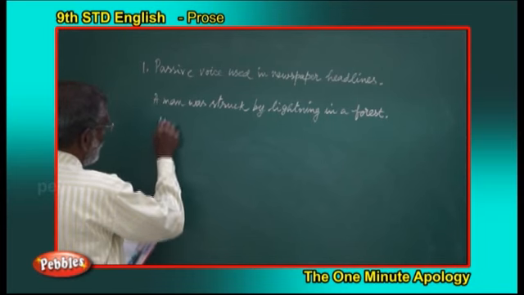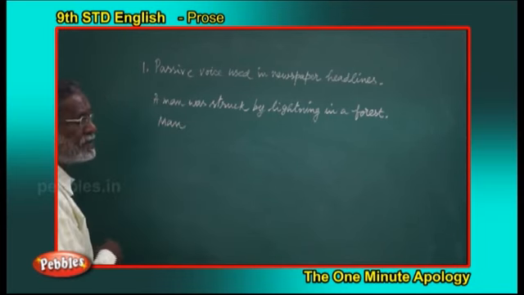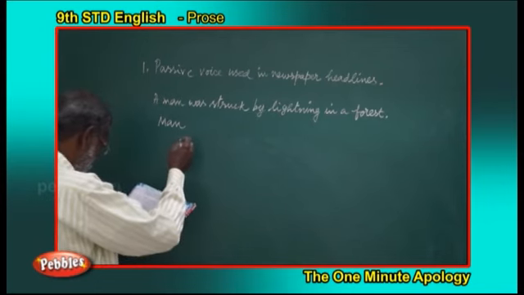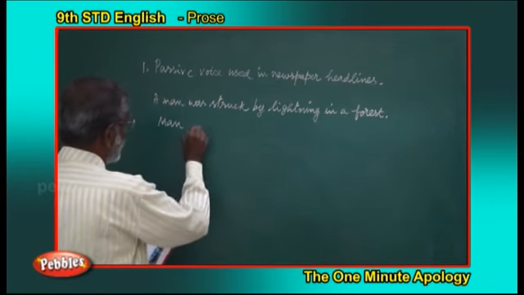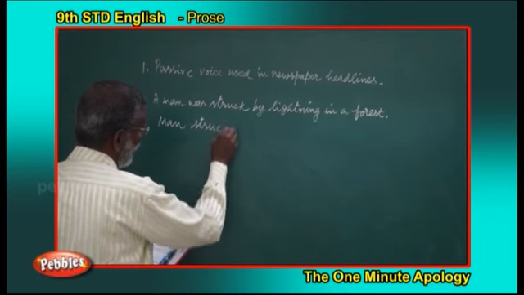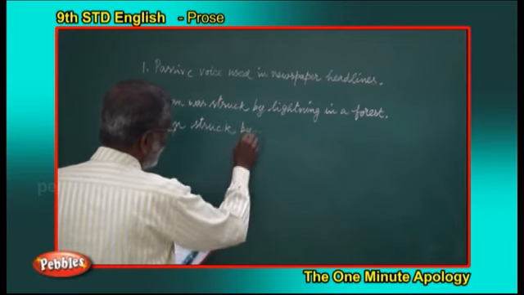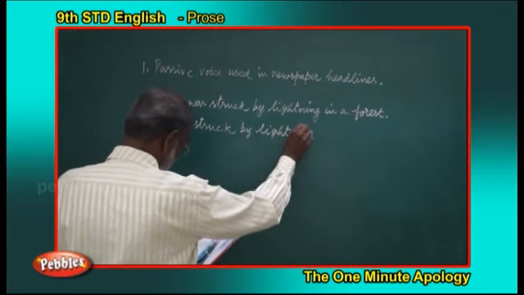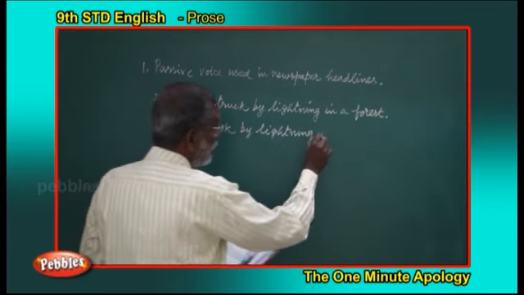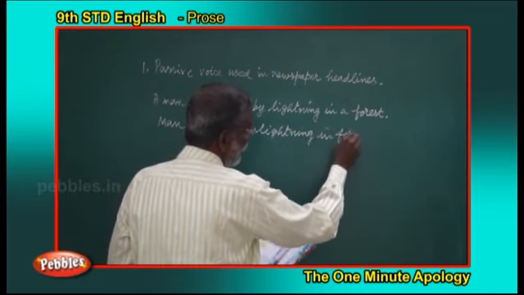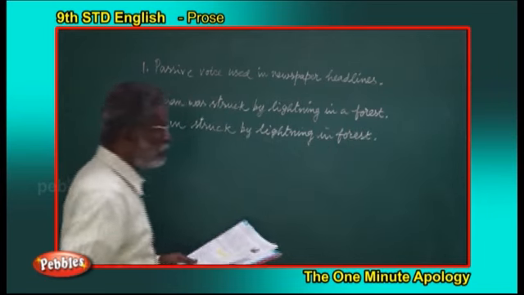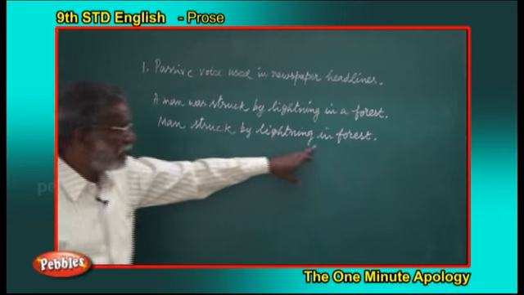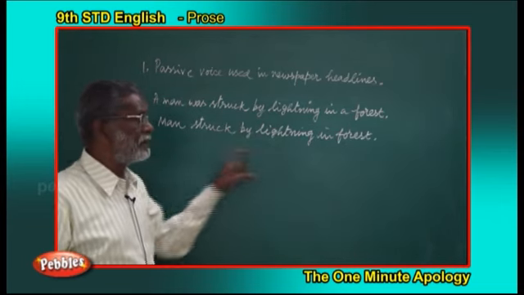This can be written as a headline. How? When we write the headlines, we delete the details. Man struck by lightning in forest. So articles are removed. This is how they make the headlines. Man struck by lightning in forest. This is in the passive voice.